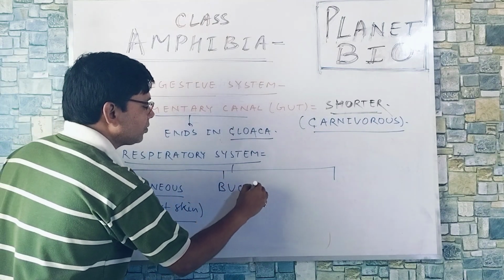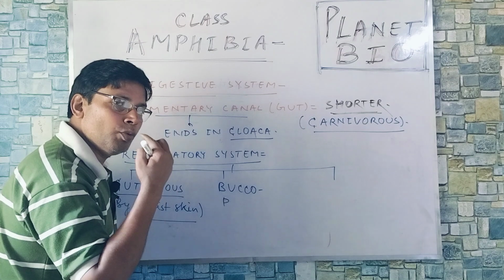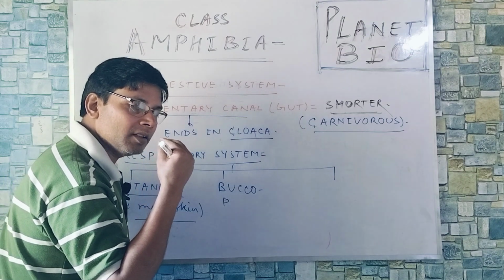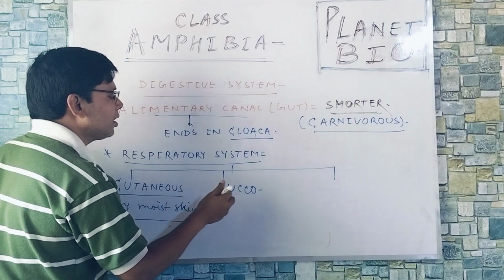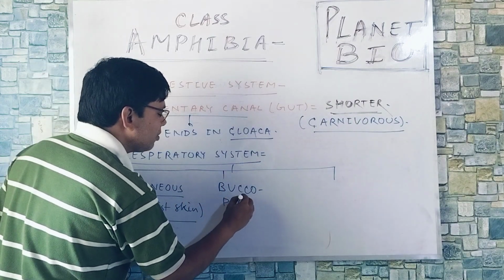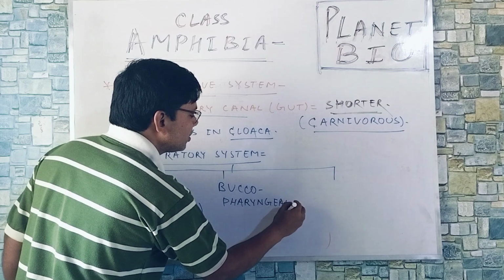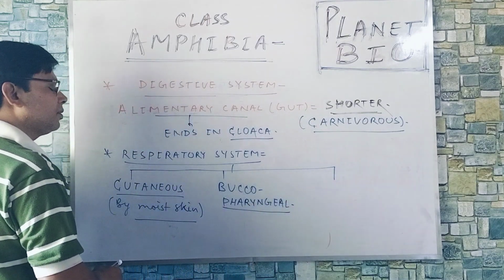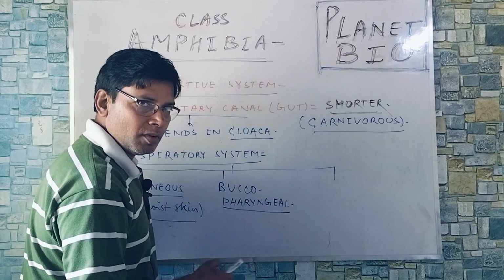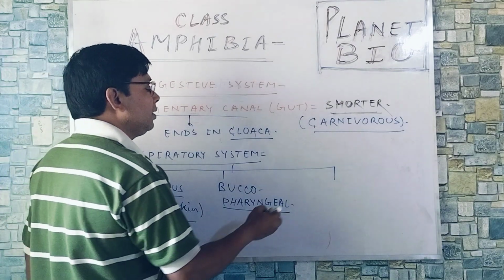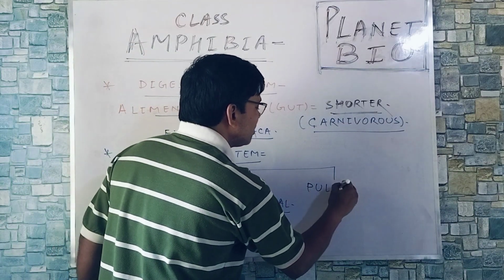Buccopharyngeal: as uvula is absent, a lobe-like structure hanging near the throat, buccal cavity and pharyngeal cavity get fused. Through vascular linings, gaseous exchange occurs here. Another one is pulmonary.